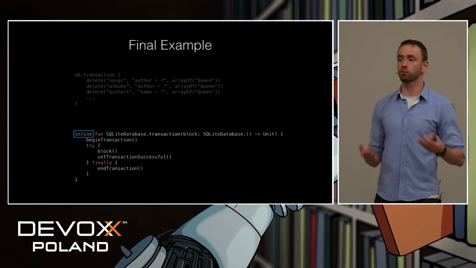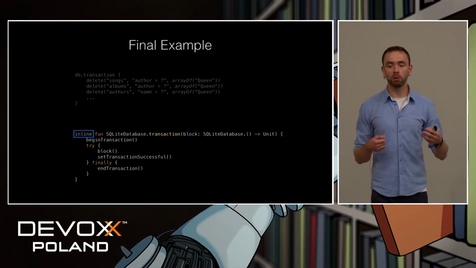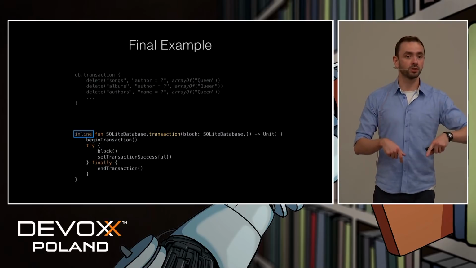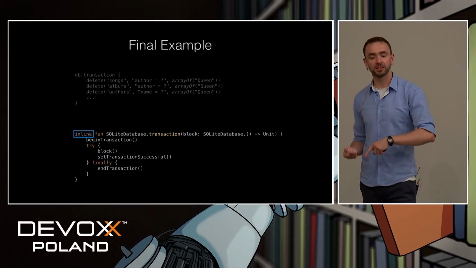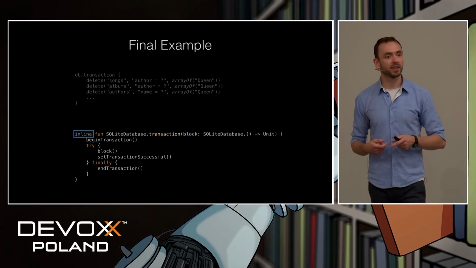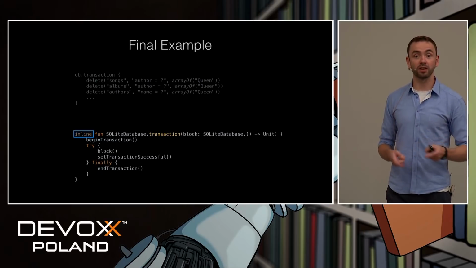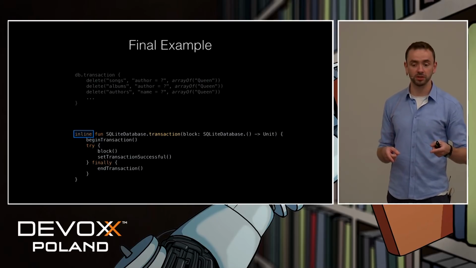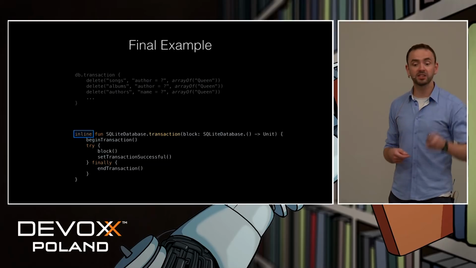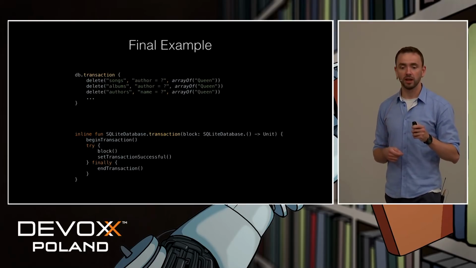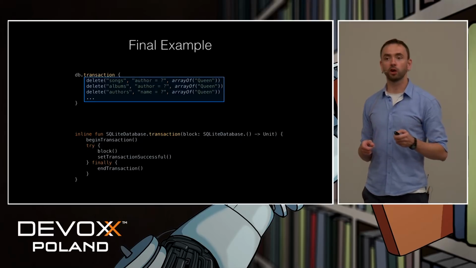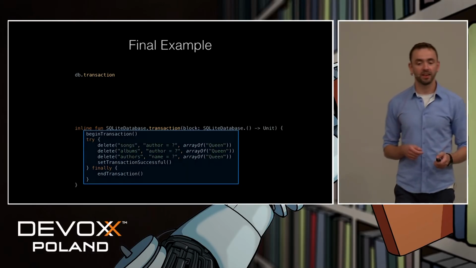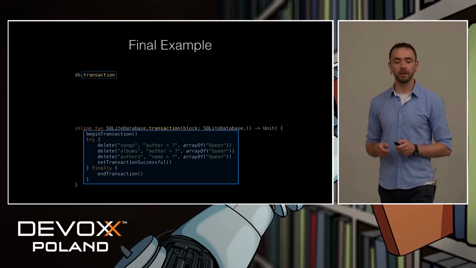So how do inline functions work? Well, basically, each time the compiler sees a call to such a function, instead of putting a reference to this function, it simply copy and pastes the contents of this function into the call site. And in Kotlin, inline functions are even better, because also lambdas that are arguments of such functions are inlined in the first place. So let's see it step by step. First, the contents of our lambda will be copy and pasted into its call site, so here. And then, all the contents of our function will be copy and pasted in here.